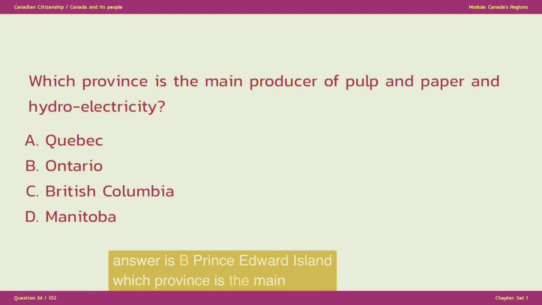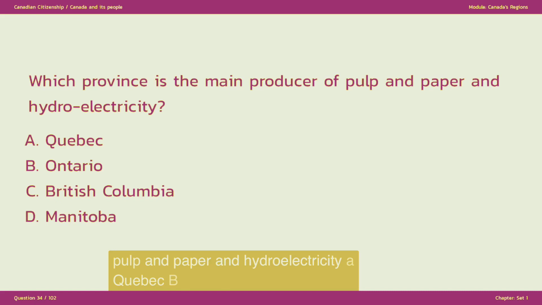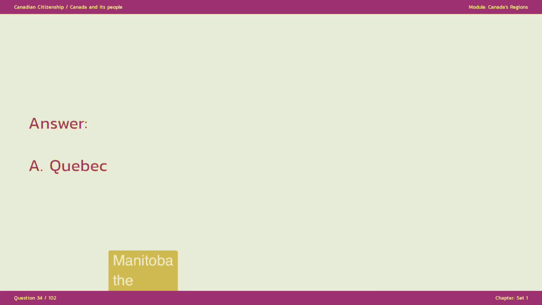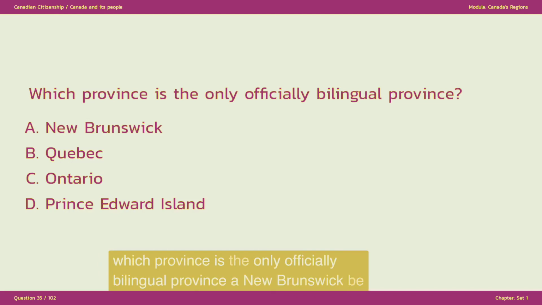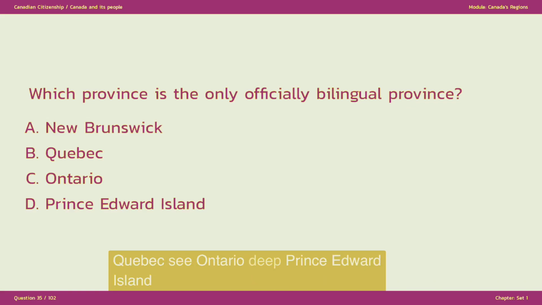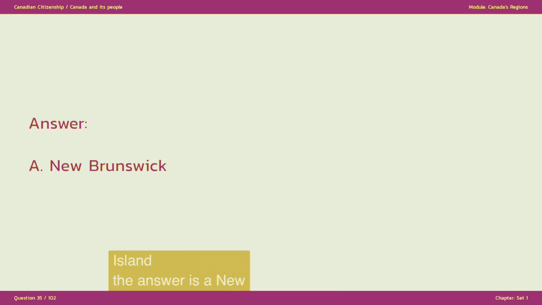Which province is the main producer of pulp and paper and hydroelectricity? A. Quebec. B. Ontario. C. British Columbia. D. Manitoba. The answer is A. Quebec. Which province is the only officially bilingual province? A. New Brunswick. B. Quebec. C. Ontario. D. Prince Edward Island. The answer is A. New Brunswick.